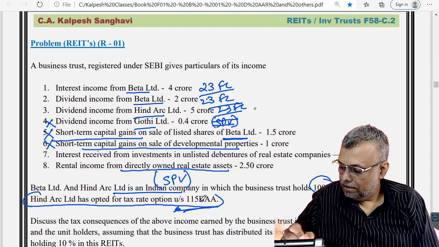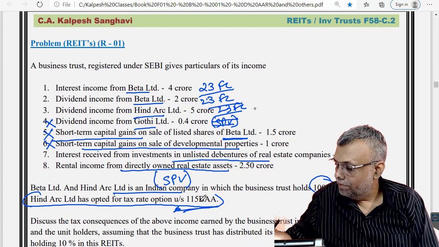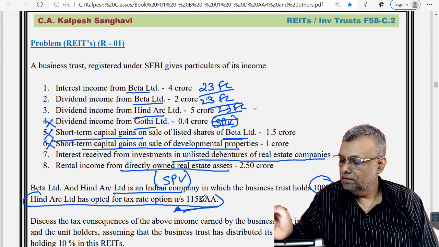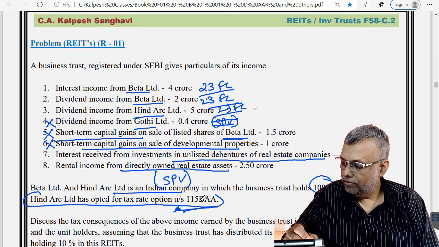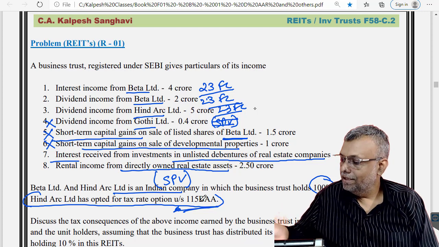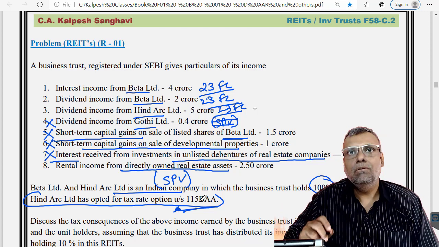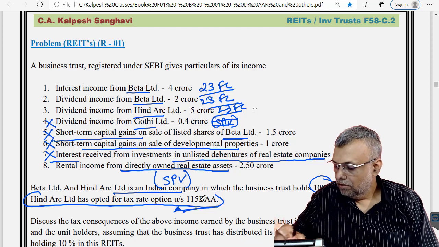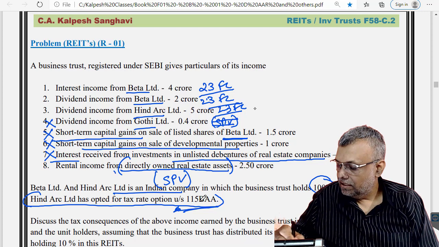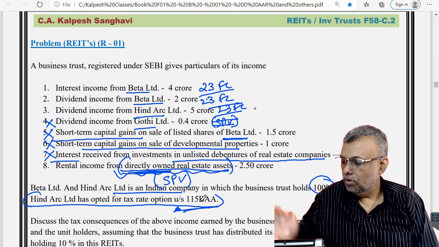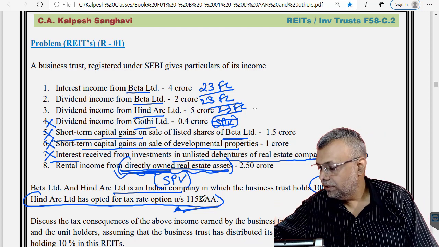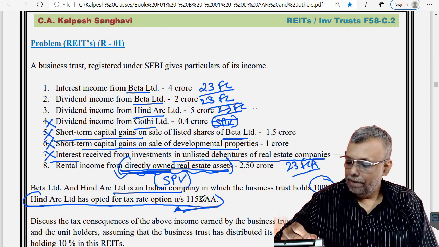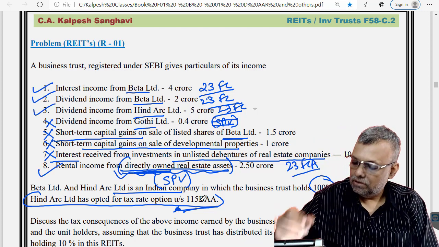Okay, and interest received for investment in unlisted debentures of the real estate. So interest from unlisted debentures, that is also not covered for the purpose of exemption, so that is not exempt. Now rental income from directly owned real estate asset, this is very important, directly owned. And that's the reason 10(23FC) and 10(23FCA) provisions will be eligible for the purpose of exemption.